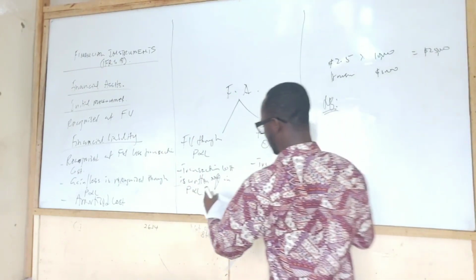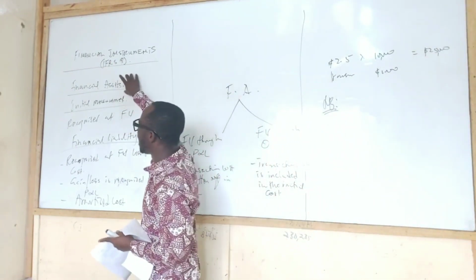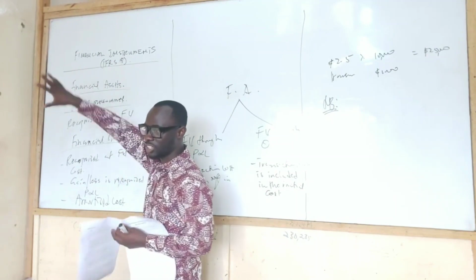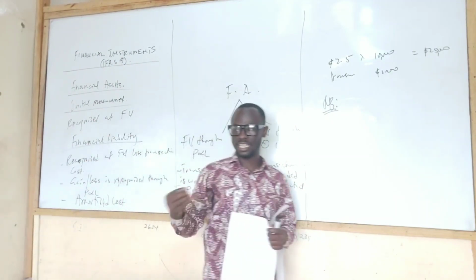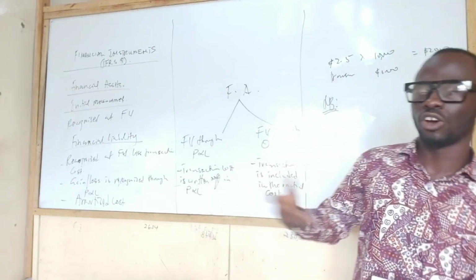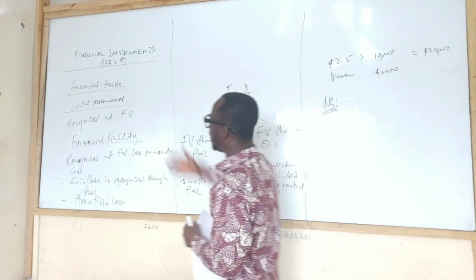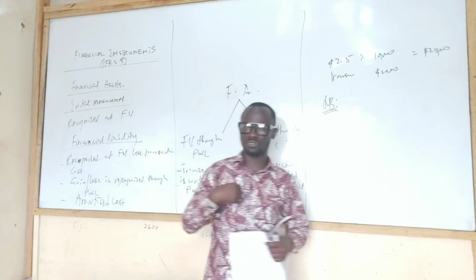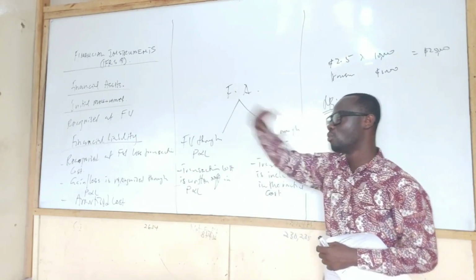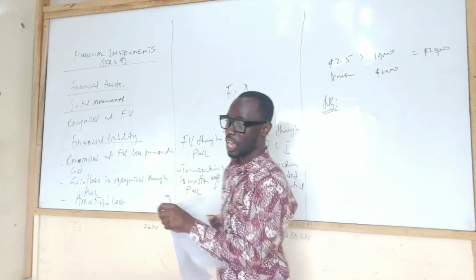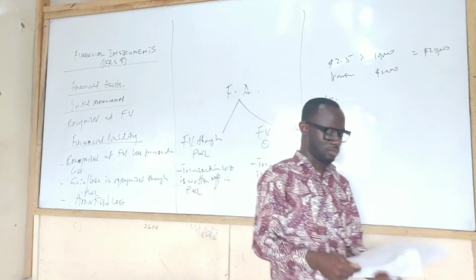Meaning, if it is an asset, you sold it, like you sell the shares. If it's a liability, you've paid the debt. So when you are paying the debt, any gain or loss will be recognized. If it is about shares, and you bought the shares for trading purposes, meaning through profit or loss, whatever gain or loss, you have to recognize it in the income statement.